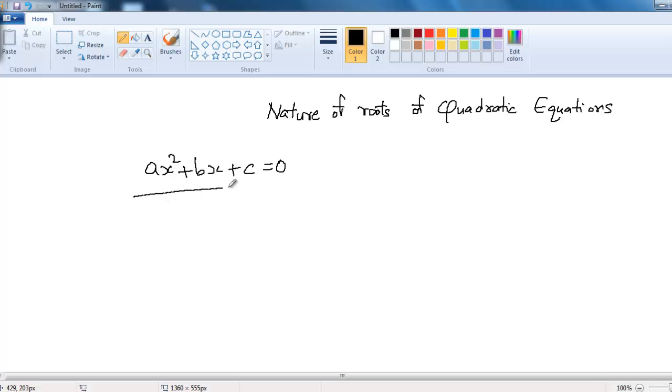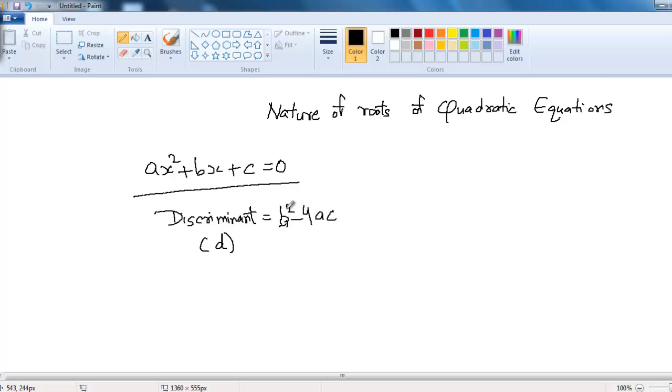In order to comment about the roots of this quadratic equation without actually solving it, we have to find its discriminant, and discriminant is equal to b squared minus 4ac, and you can also write discriminant by the letter D.